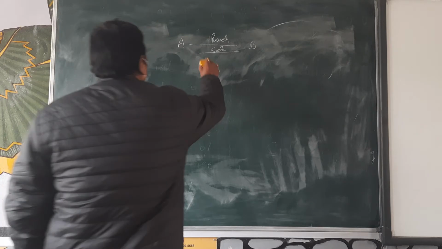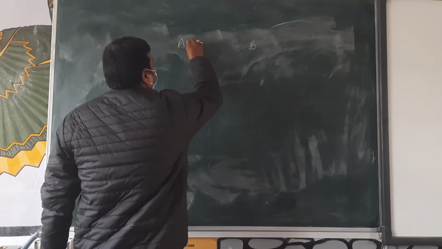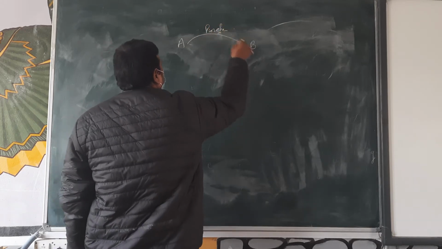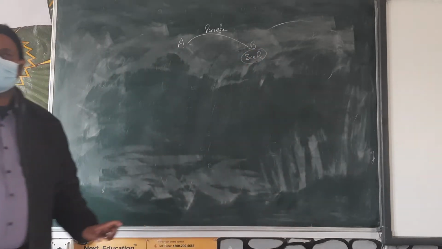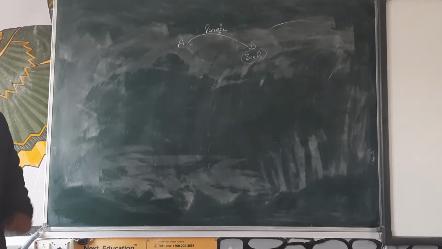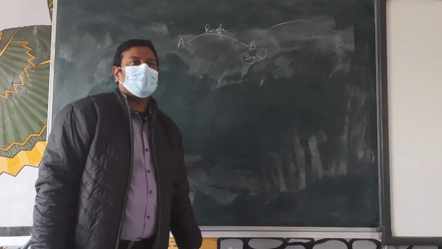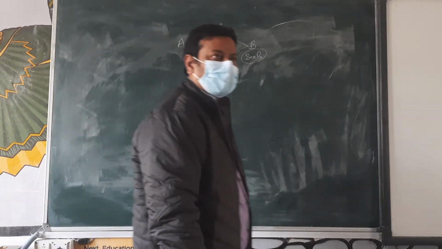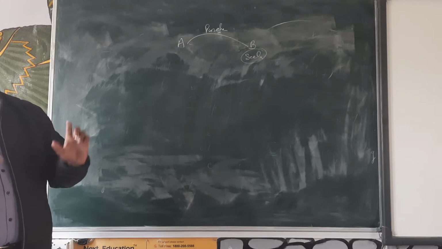Just see like that. A purchases goods from B. If A purchases, then B will sell. It's clear? And then B needs the money, but it's a credit transaction. A will not be able to pay the money. Now the problem is coming.